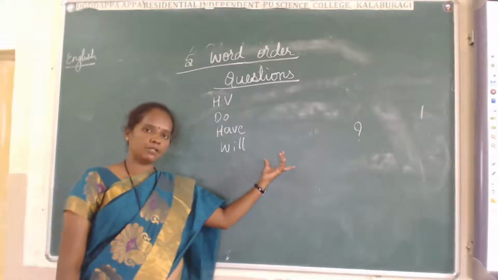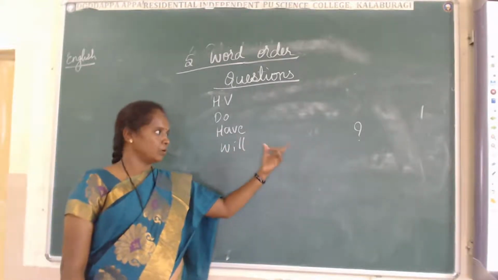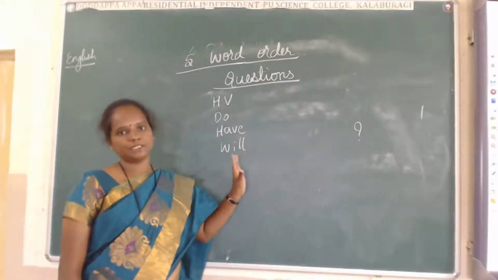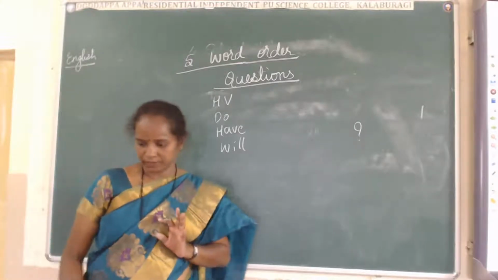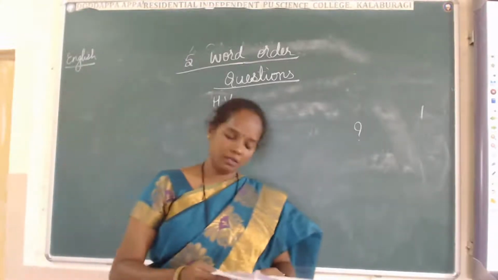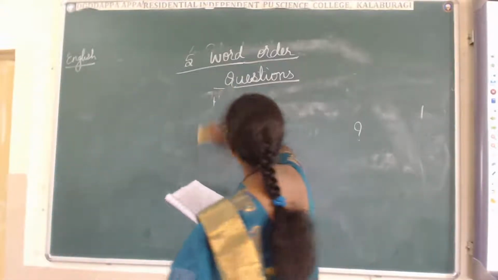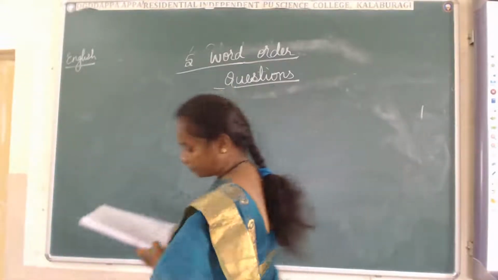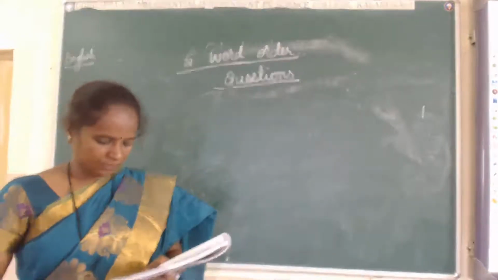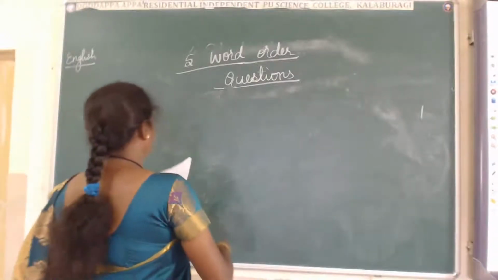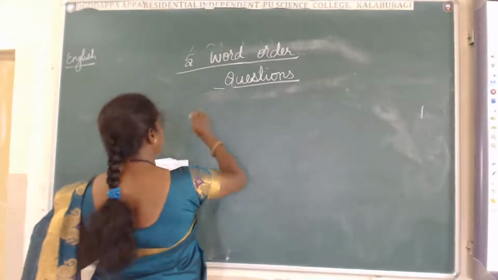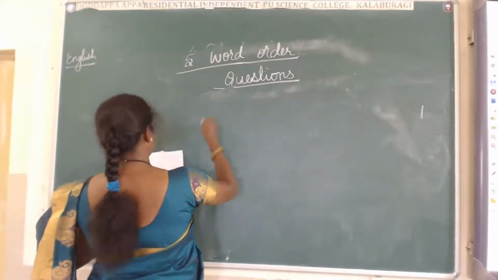The question mark is very important. I told you, without the question mark, the sentence will be wrong. There are no marks at all for the sentence. Okay. Shall we see some examples of this one? Students, see your textbook. I'm going to take an example from your textbook only.